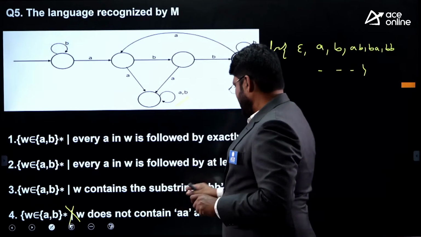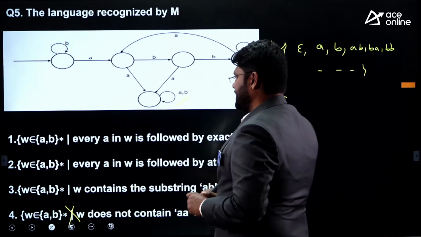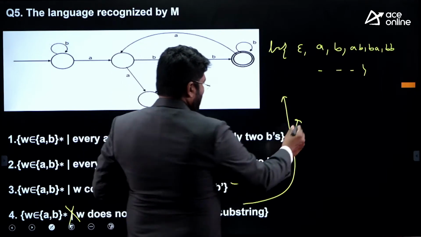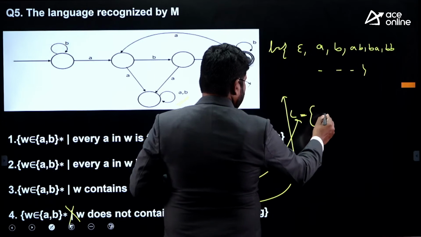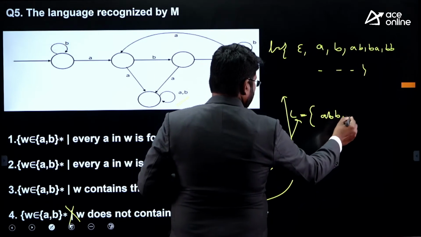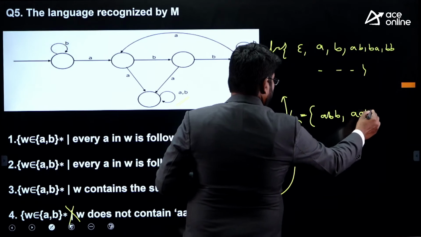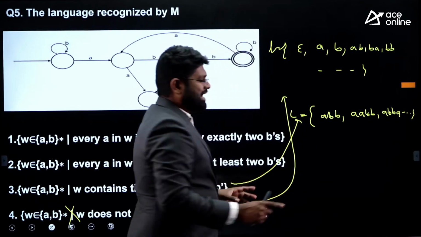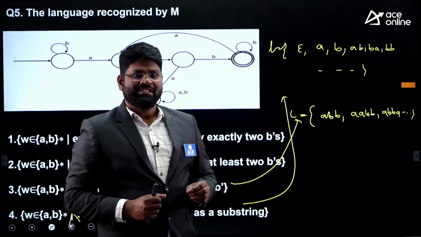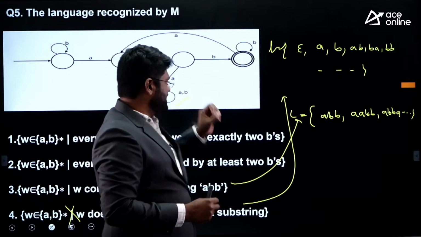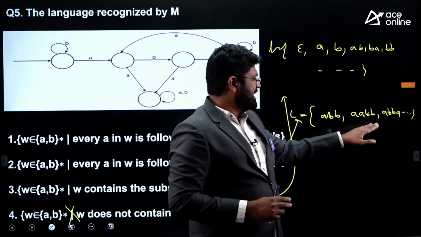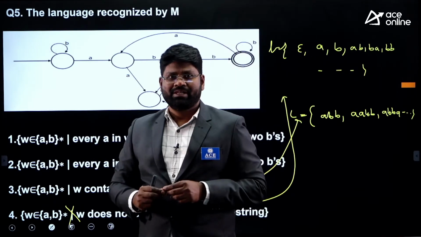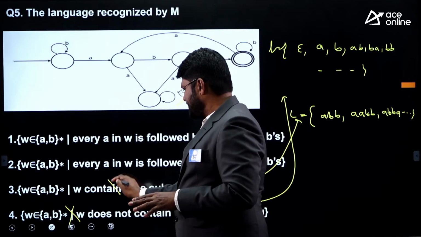Similarly, come to this. Option number 3 contains a substring ABB. As for this statement, my first member of the language is ABB. Also, I can have AABB. Later on, I can have ABBA. They are all different kinds of strings here. Is it accepting? Yes, ABB is accepted. But what about AABB? AABB is not accepted by this machine. That's how you will say that this is not the correct answer.